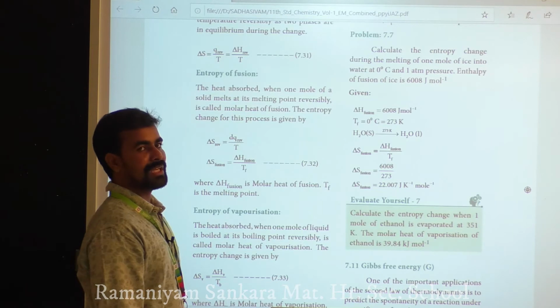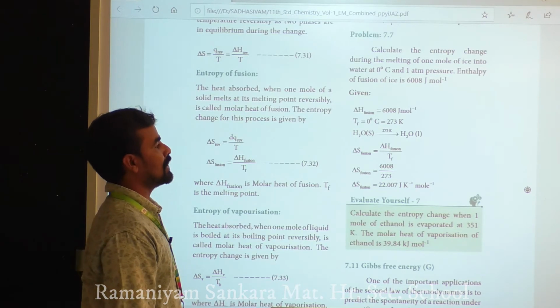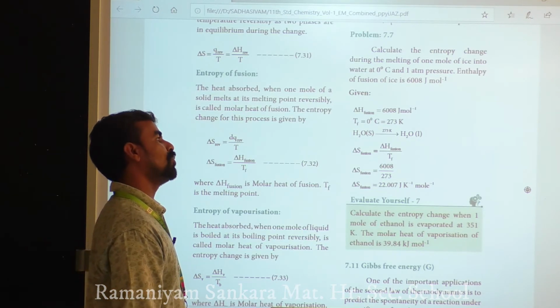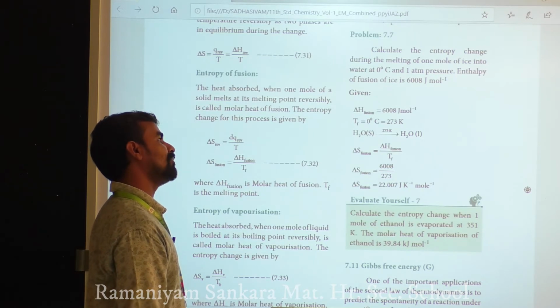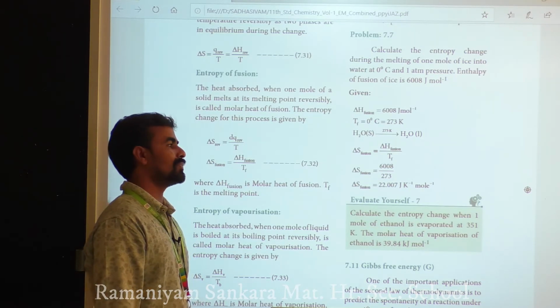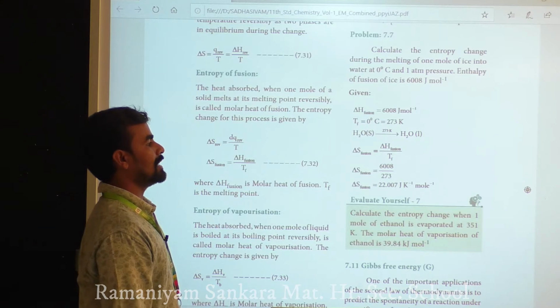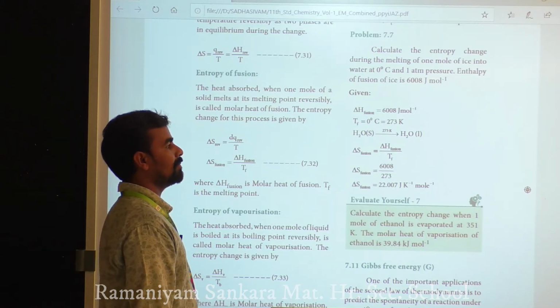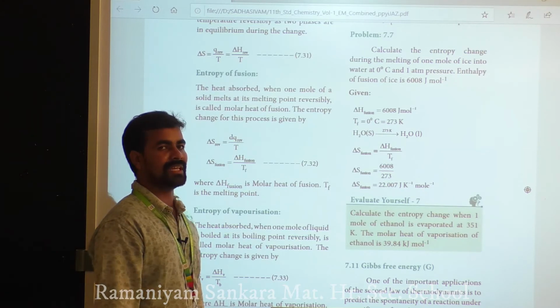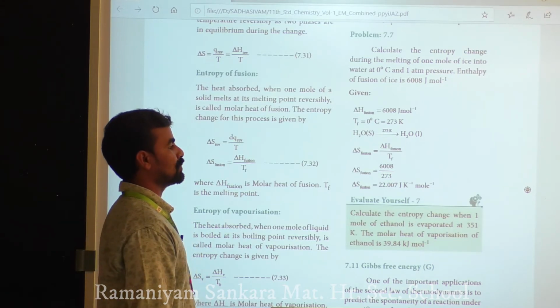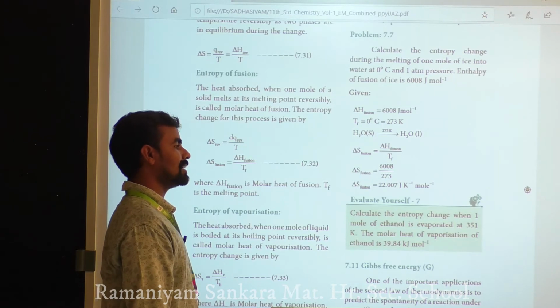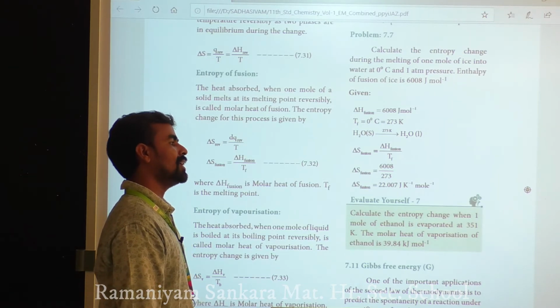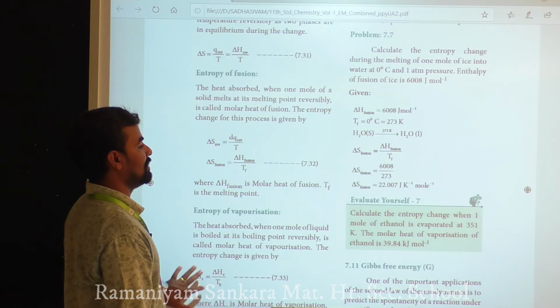H2O solid goes to H2O liquid. We already know the formula: delta S equal to delta H fusion by T. The delta H value given is 6008 divided by 273. The answer is 22.007 joule per Kelvin per mole.